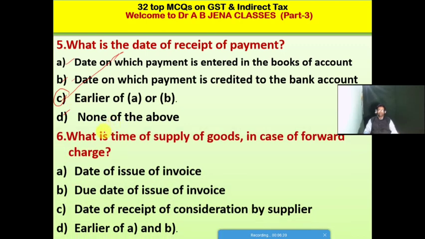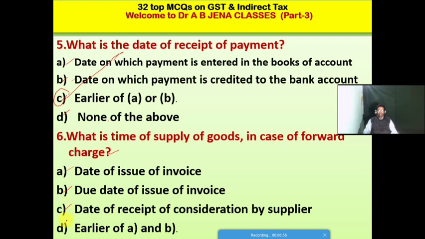Next MCQ: what is the time of supply of goods in the case of a forward charge? A, the date of issue of invoice; B, the due date of issue of invoice; C, the date of receipt of consideration by the supplier; D, that which is earlier of A and B.